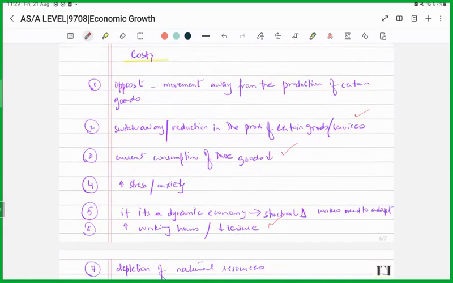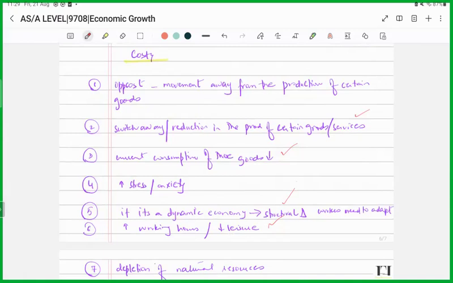Or if the economy is a dynamic economy, this means that structural changes might be occurring. That means some industries might be closing, right? And some industries might be opening, setting up. So labor would then have to be trained because not everybody would be that adaptive, right?